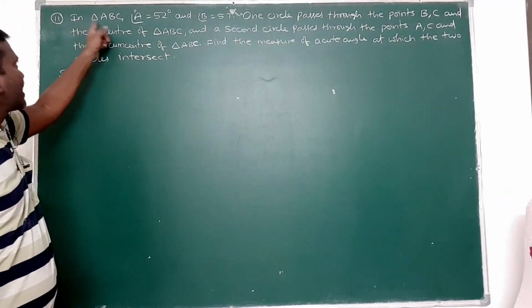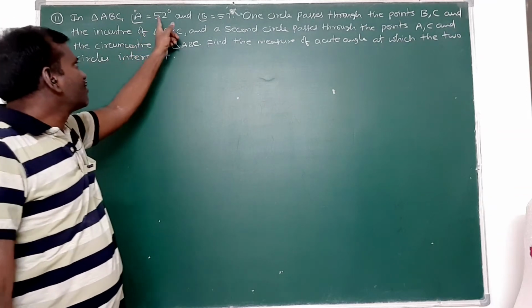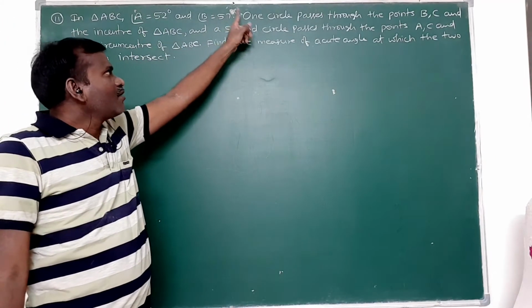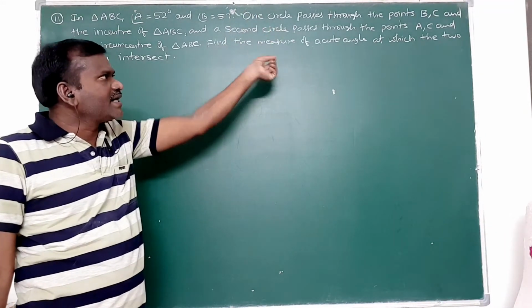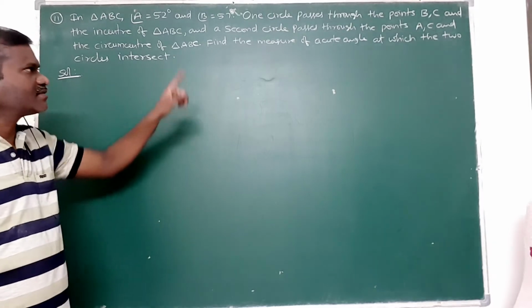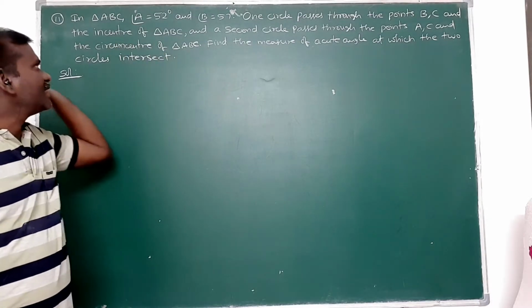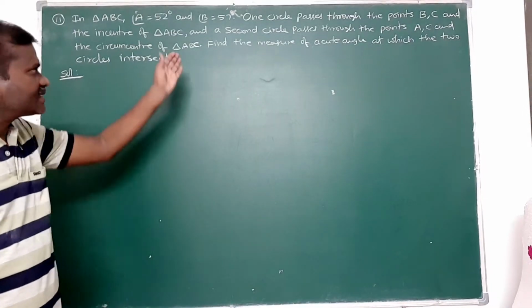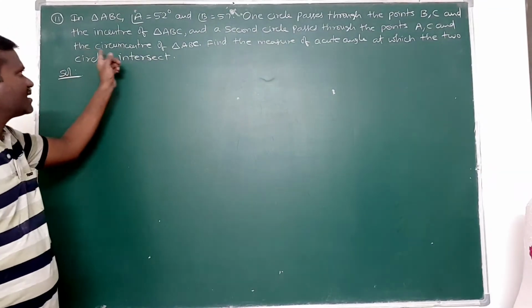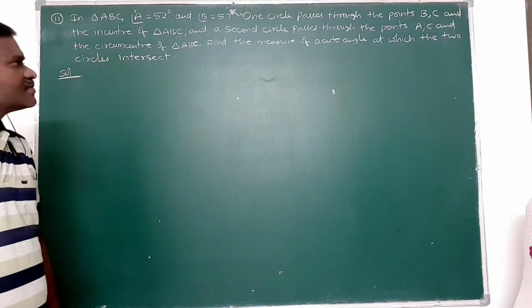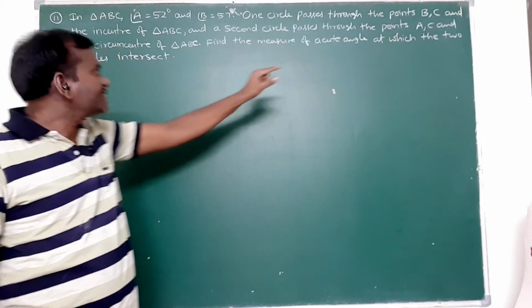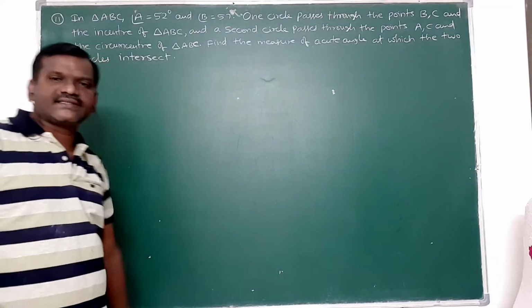Given that in triangle ABC, angle A is equal to 52 degrees and angle B is equal to 57 degrees. One circle passes through the points B, C and the incenter of triangle ABC. One circle is passing through point B, point C and the incenter. And the second circle passes through the points A, C and the circumcenter of triangle ABC. Then find the measure of the acute angle at which the two circles intersect.